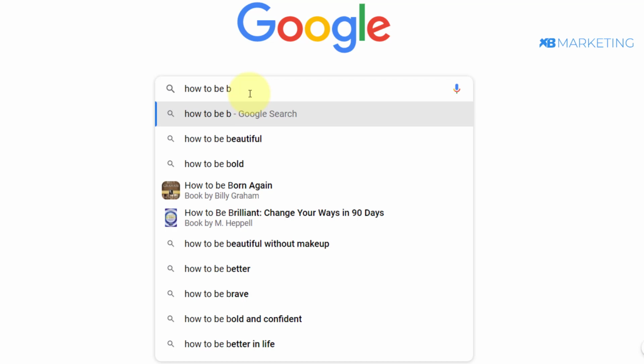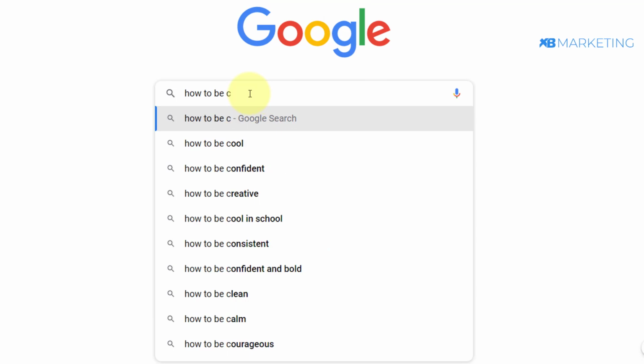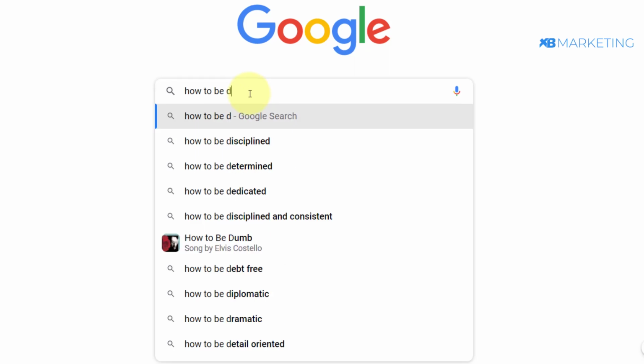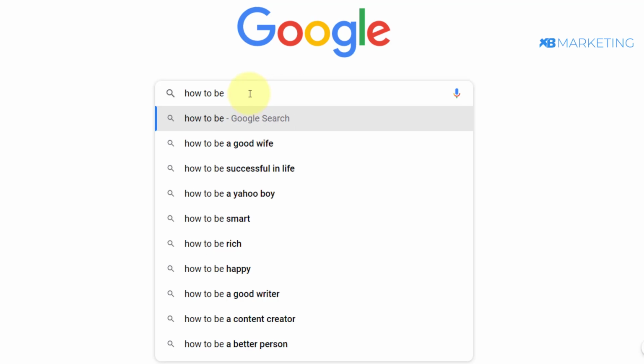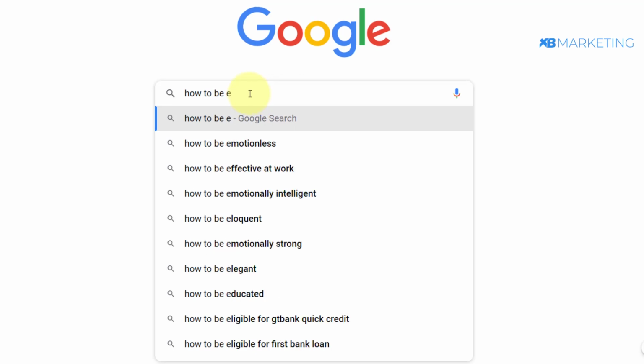The next thing you can do is take out this B and replace it with C. You can see you are going to get more keywords as well. If I take out this C and change it to D, you can see we are having a lot of keywords again. If I change it to maybe E, you can see right here. So this is how you can find numerous keywords with this method.